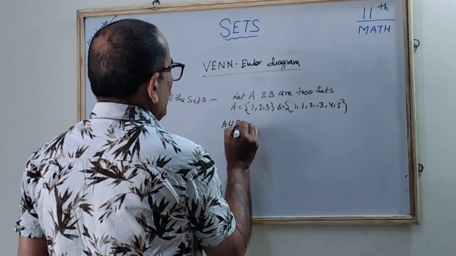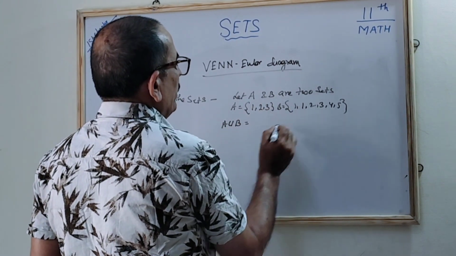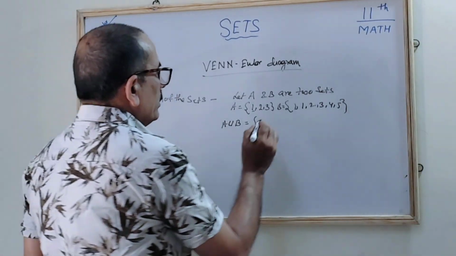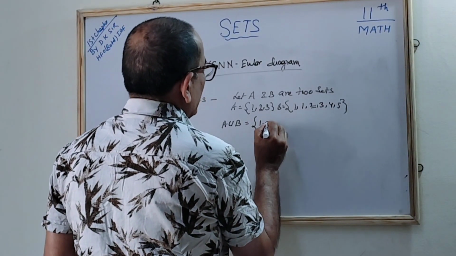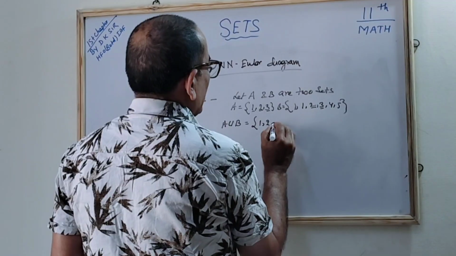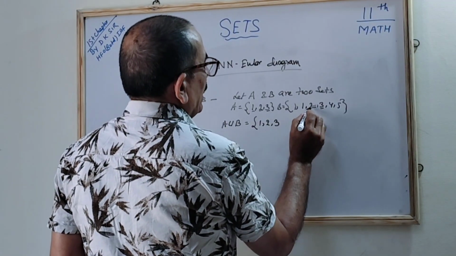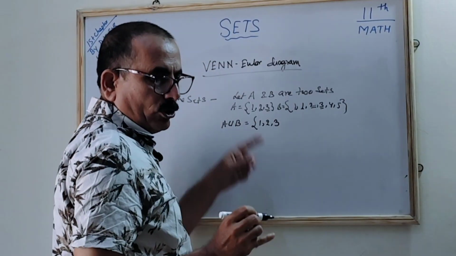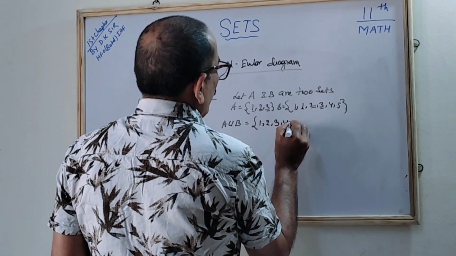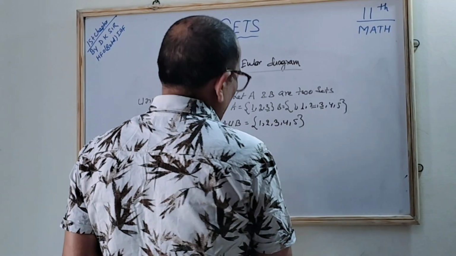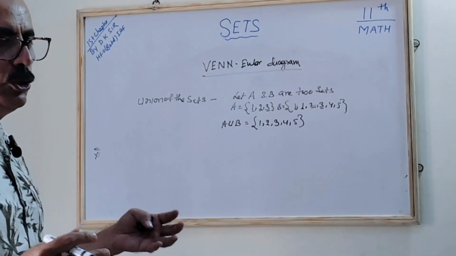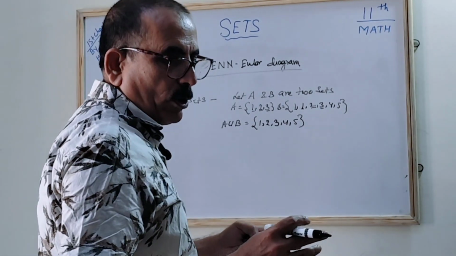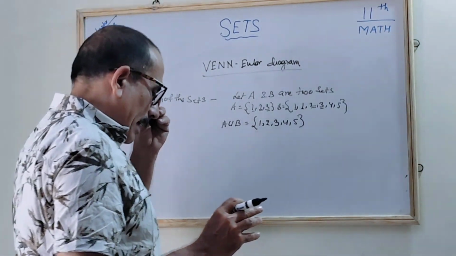A union B will be: 1 is there, you take the 1, correct? The 2 is here, you write the 2. 3 is here, so you write 3. Additionally, what is there? The 4 and 5. The 1 you have taken is over, not to be repeated. So you will write the 4 and 5. So this becomes A union B. Union means जोड़ना. Intersection means दोनों में जो common होगा, correct?